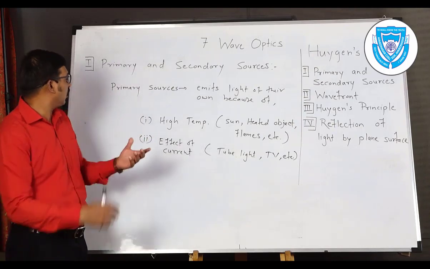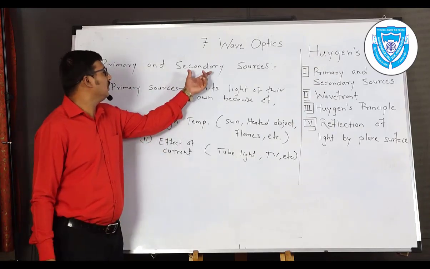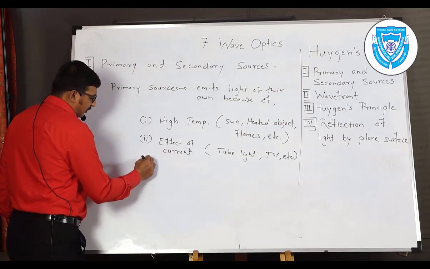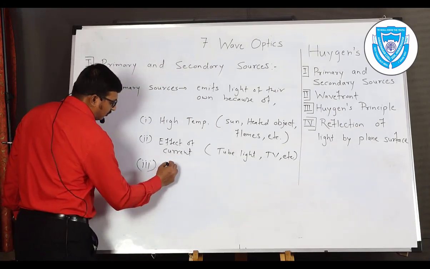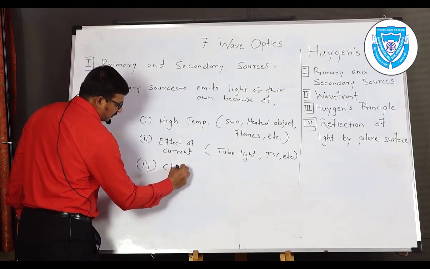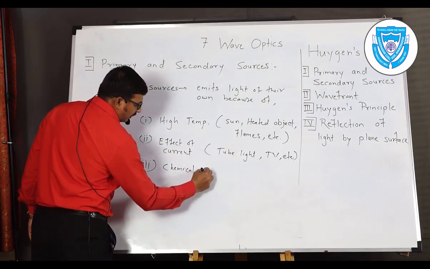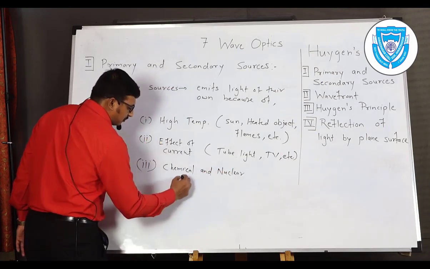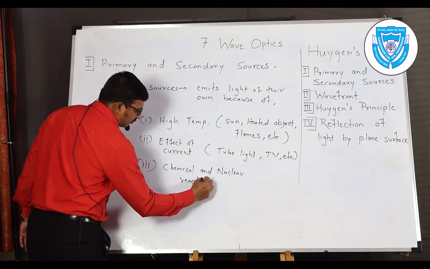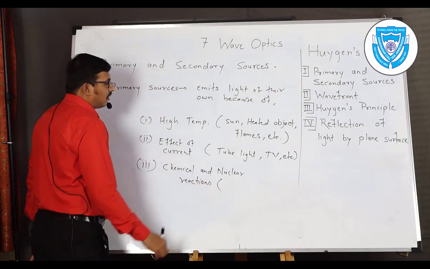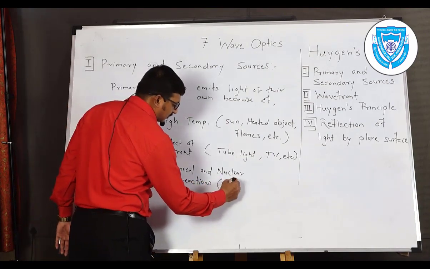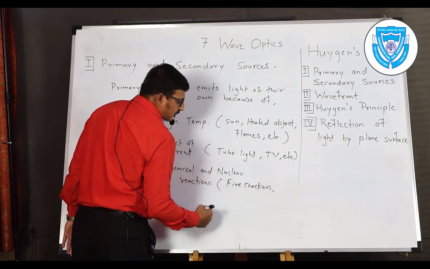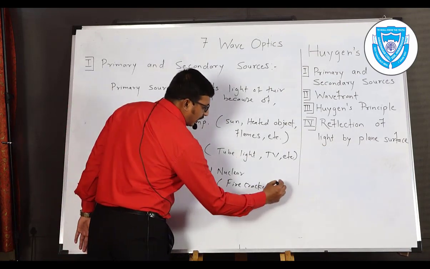Again we have the third example of primary source: chemical and nuclear reactions. Examples are firecrackers and nuclear energy generators.